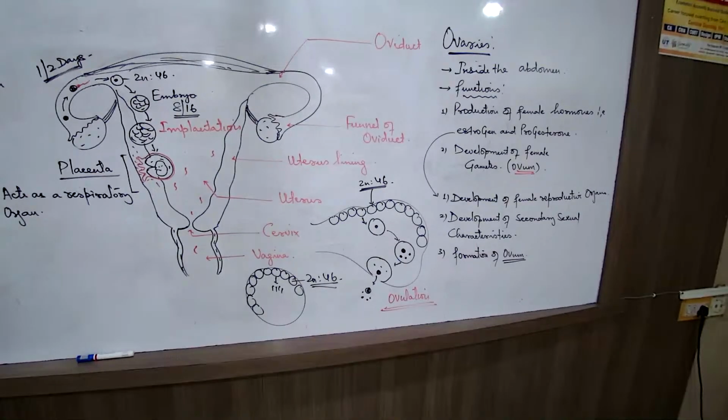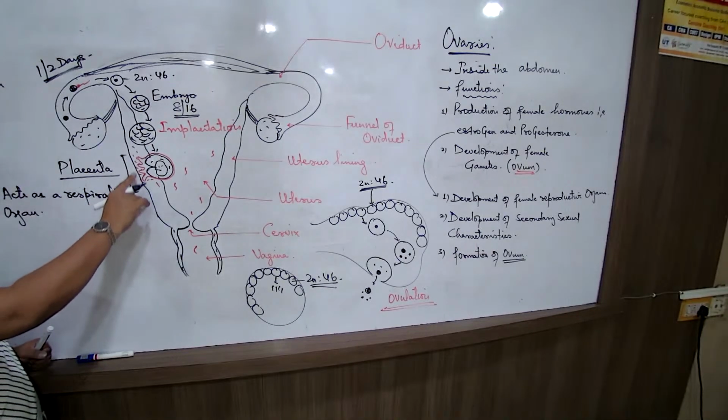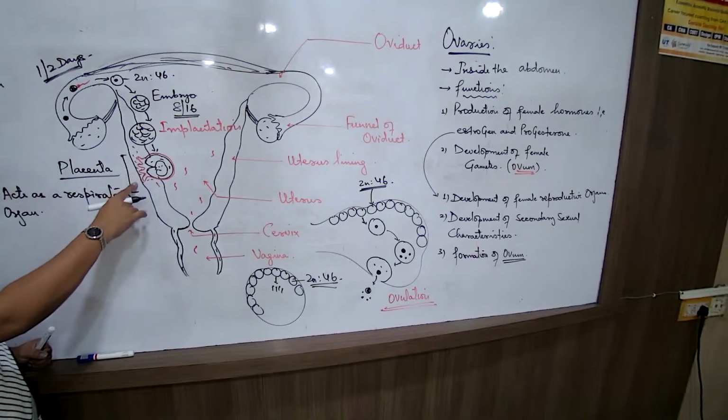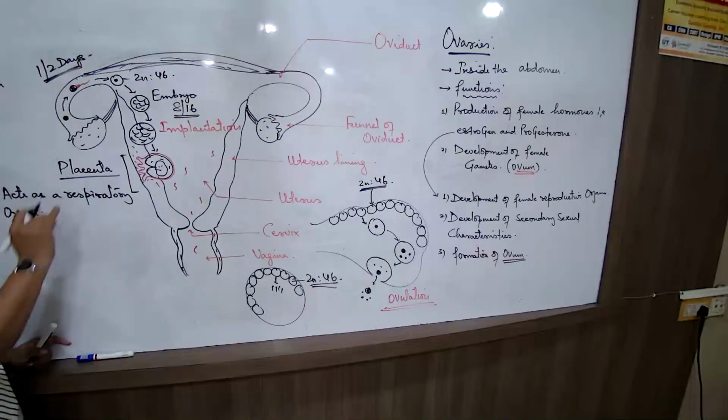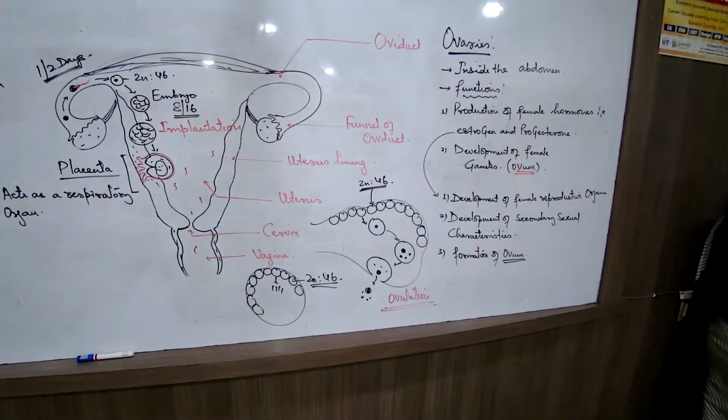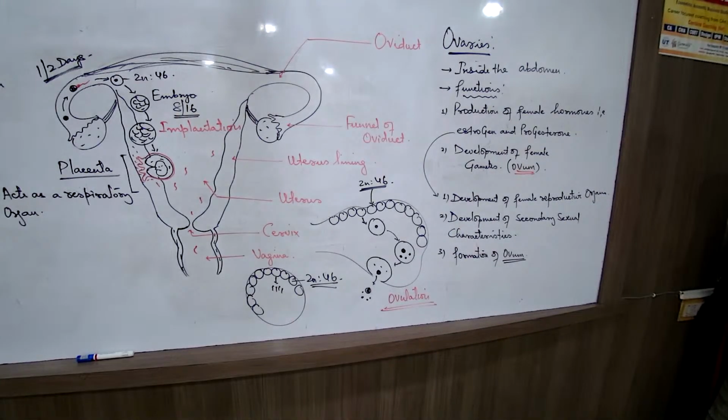Exchange of gases. Oxygen from the mother's body will enter the fetus, and carbon dioxide from the fetal tissues will come back to the maternal blood. So oxygen कहाँ से कहाँ travel हो रहा है? Oxygen is from the maternal blood to the fetus. Carbon dioxide यहाँ से यहाँ. क्यों? Because it is not in direct contact with the external environment yet.